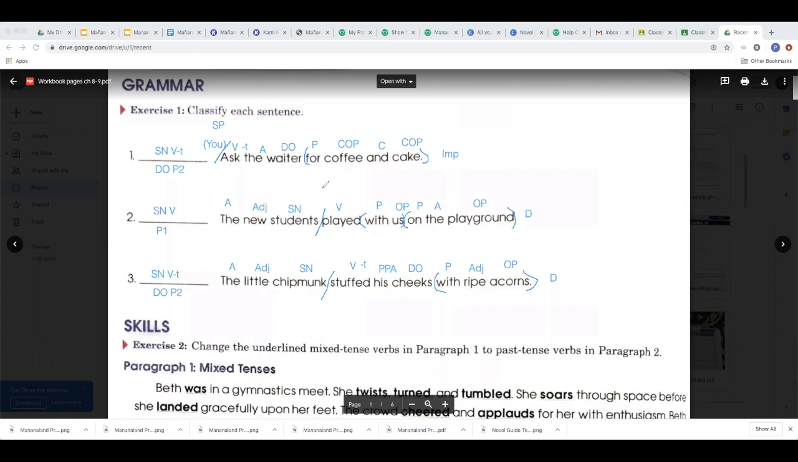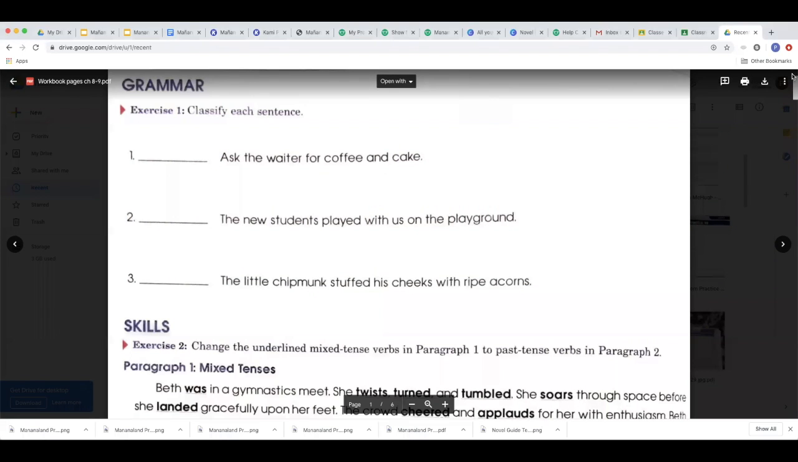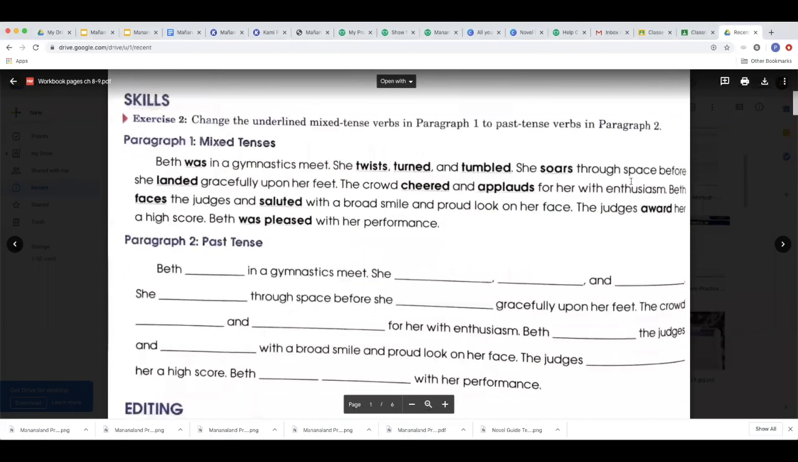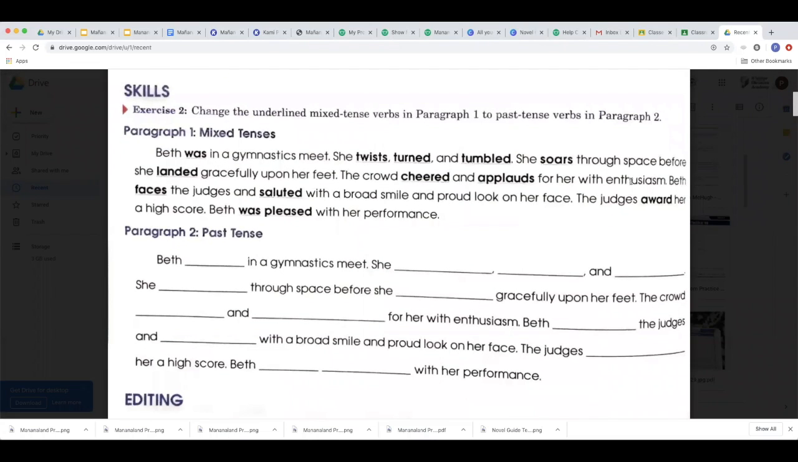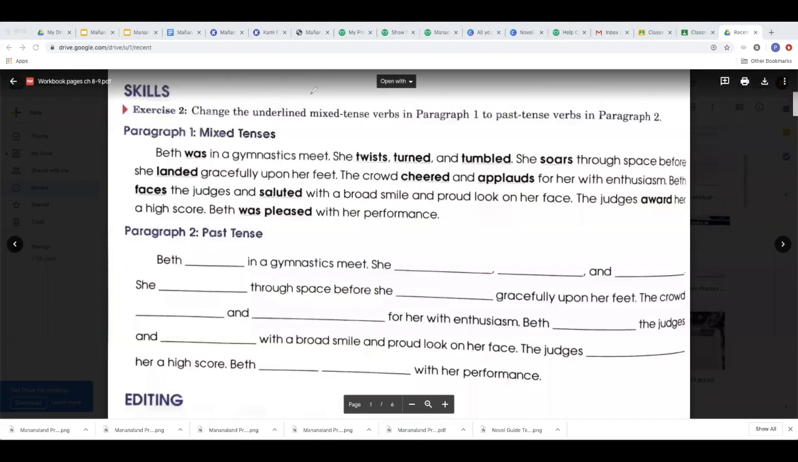That's the end of exercise 1. We'll go on to exercise 2. I'm going to clear all of this out. For exercise 2, it says, change the underlined mixed tense verbs in paragraph 1 to past tense verbs in paragraph 2. Beth was in a gymnastics meet. We're going to be turning these into past tense verbs. So let's circle all of the present tense verbs because those are the ones that we'll have to change. So we want them all to be past tense.